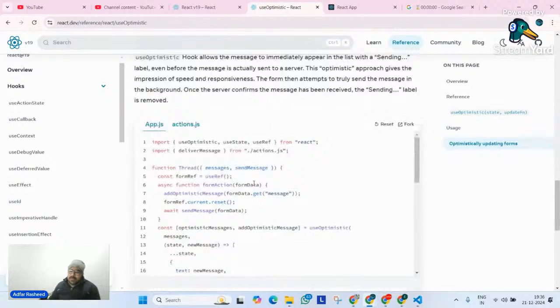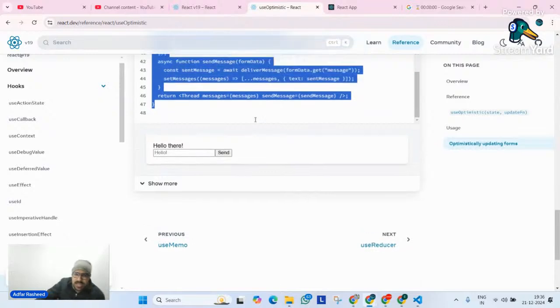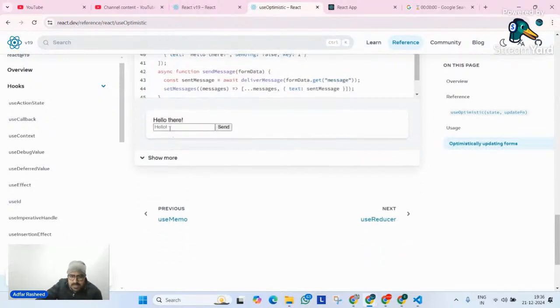This is a wonderful example that React itself has given, so I'm not going to waste too much time on it. What I will do is copy the same code and try to make you understand what it is. But before that, let me try to copy this. Although we already have it here, so instead of copying it, I can see it here as well.